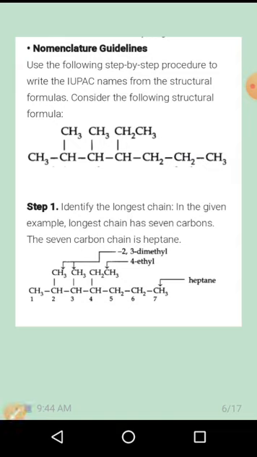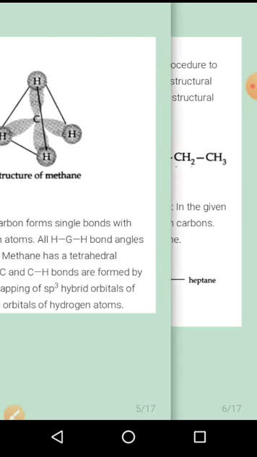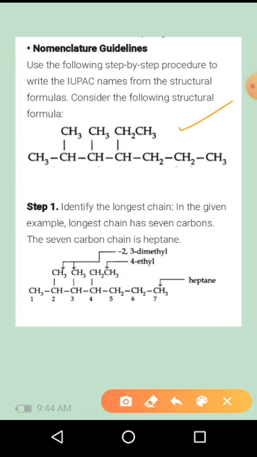Next, nomenclature of organic compounds. You all know about this nomenclature concept. There are some steps to follow to name a particular organic compound. In that, first identify the longest chain in a given example. So this one is an example. In order to name this compound, first identify the longest carbon chain.